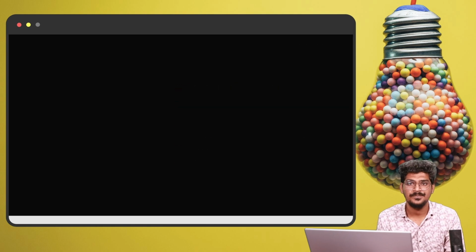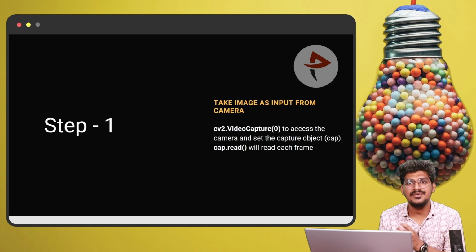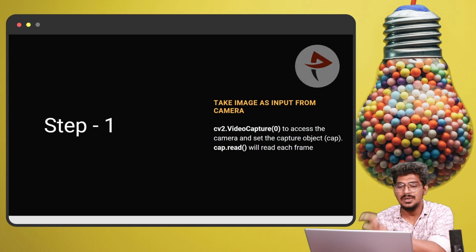The first process: we are going to use cv2.VideoCapture, which comes from OpenCV. This is the computer vision, or image processing, function to access the camera. So cv2.VideoCapture will access the camera and set the output for the object. Then we have to read the frame. If it does not read the frame, we can't find the face or eye. Okay, so what is the next step?